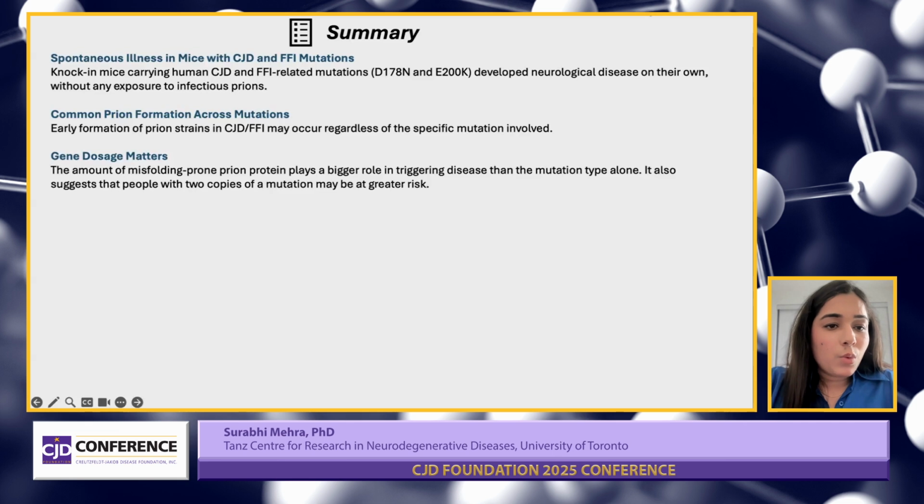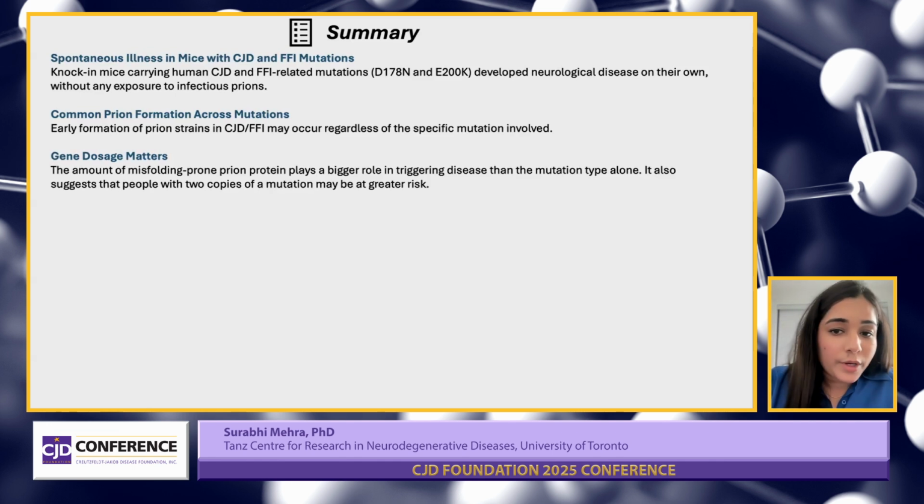So in summary, we found that the knock-in mice carrying these human CJD and FFI-related mutations developed neurological illness on their own, without any exposure to infectious prions. They showed a range of symptoms as I discussed in my previous slide. In our current study, we did not find any specific differences between the two mutations in the disease profile, which suggests that the common prion formation across mutations is the same, or that they result in a similar type of strain, regardless of the specific mutation involved.